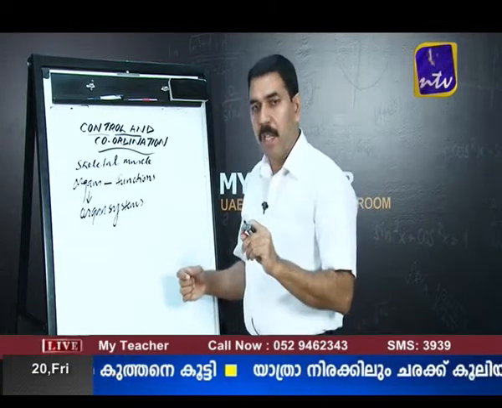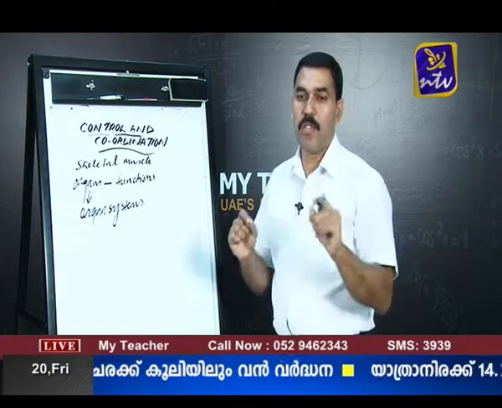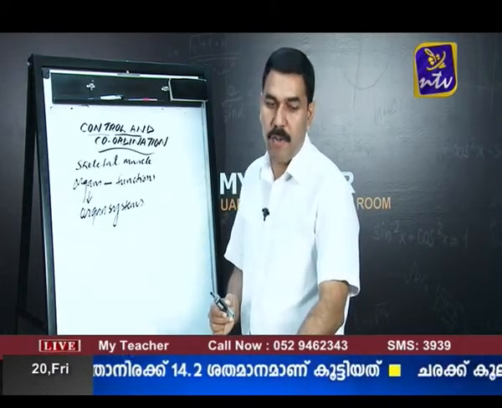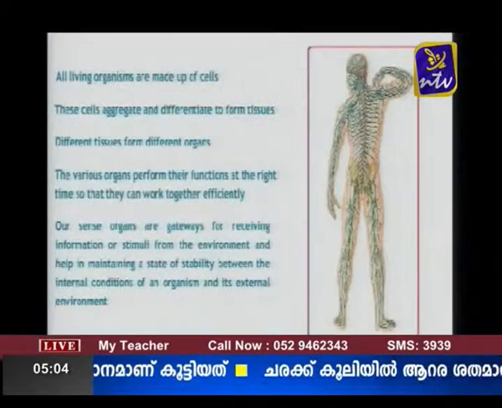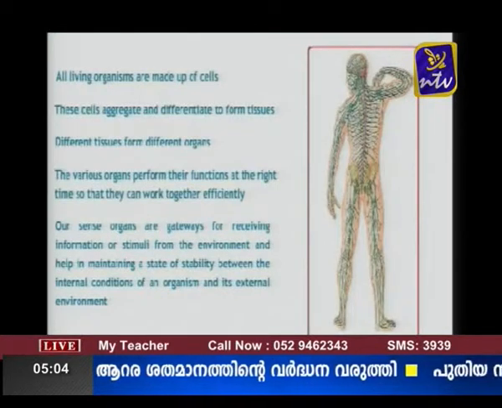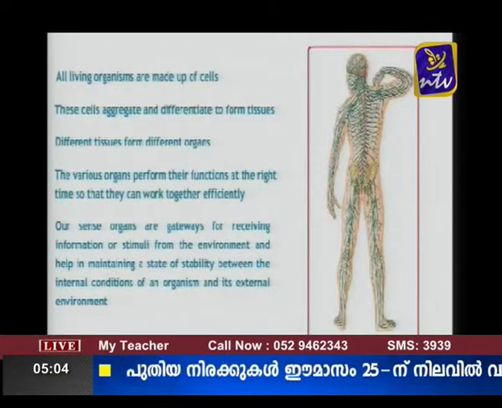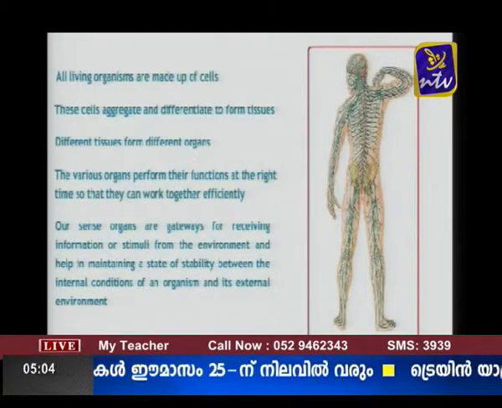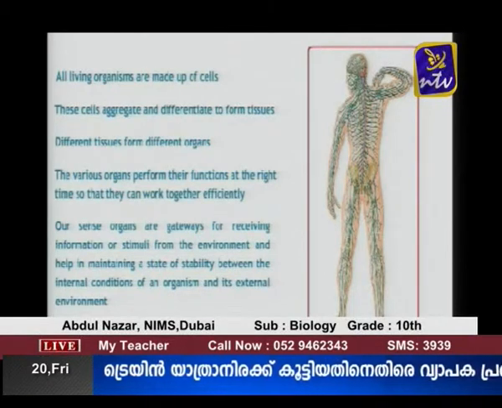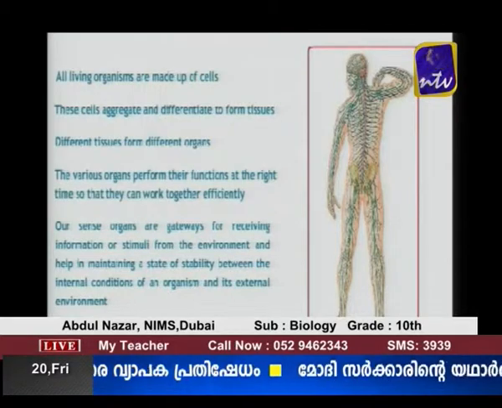This is possible with the help of two systems which are present in our body for control and coordination. Let us see which are the two systems responsible for control and coordination. See once again. Living organisms are made up of cells. Cells join together to form tissues, and different tissues form different organs. These organs perform different functions, but all of them function at the right time so that they can work efficiently.